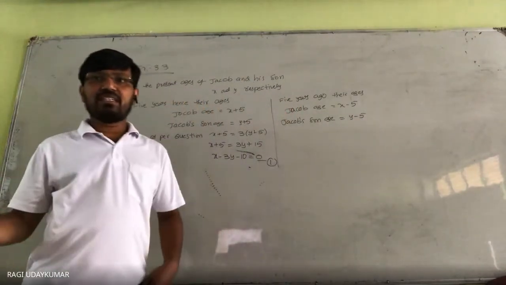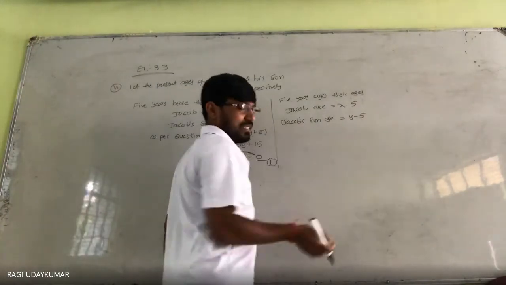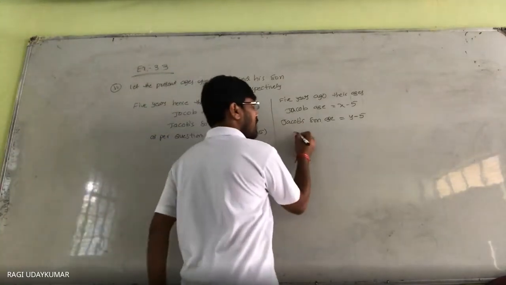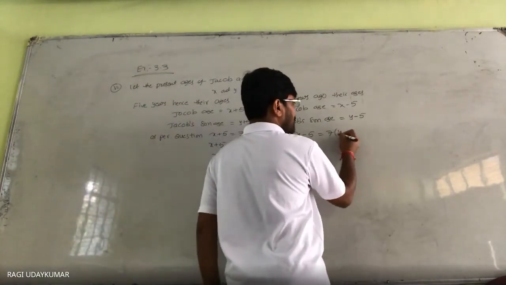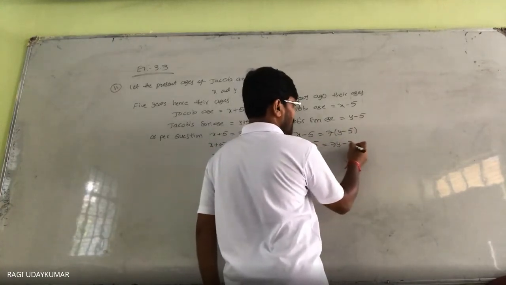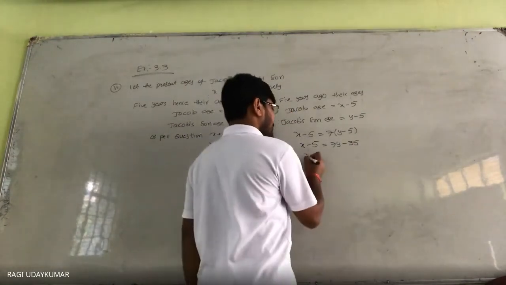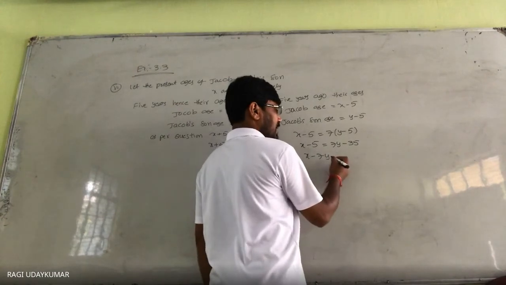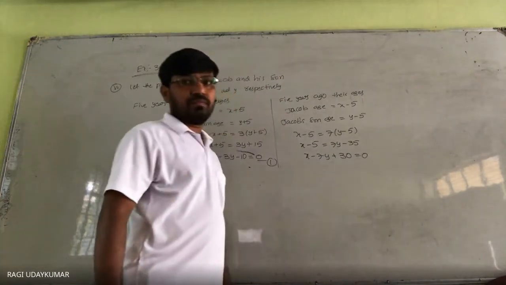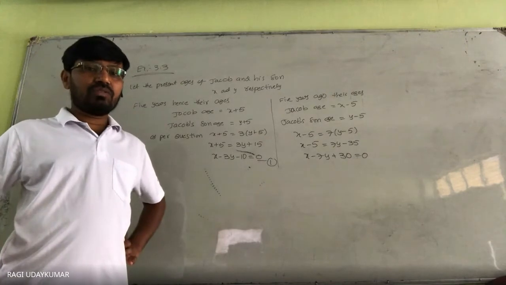So 5 years ago, 7 times is given: Jacob was 7 times as old as his son. So x minus 5 is equals to 7 times y minus 5. So x minus 5 is equals to 7y minus 35. x minus 7y plus 30 is equals to 0.